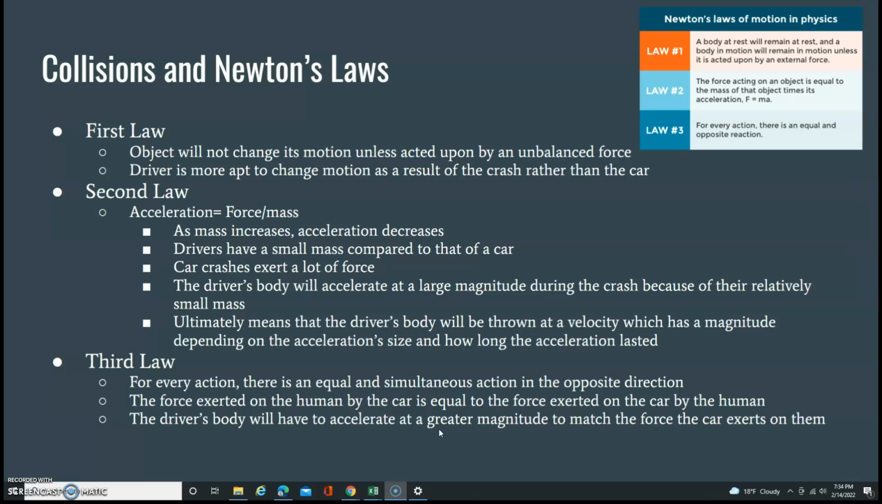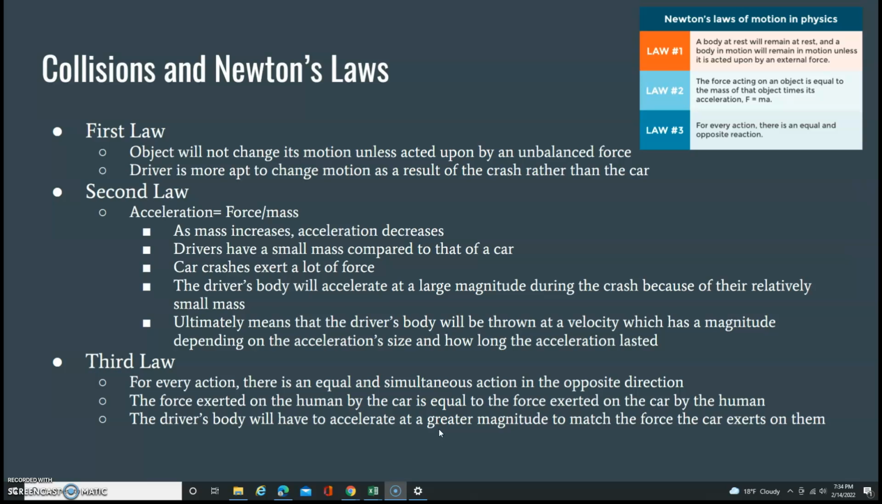This means that the driver's body will be thrown at a velocity which has a magnitude depending on the acceleration size and how long the acceleration lasted. In big crashes, this means the body will be thrown at a high velocity, and this could lead to serious injuries. The third law states that for every action, there is an equal and simultaneous action in the opposite direction.